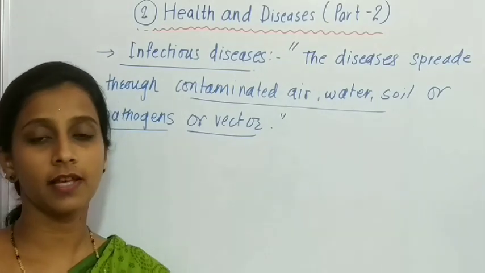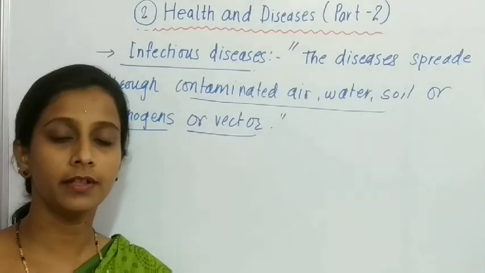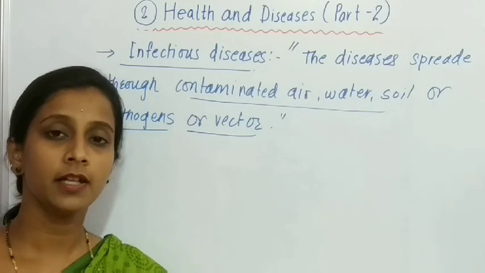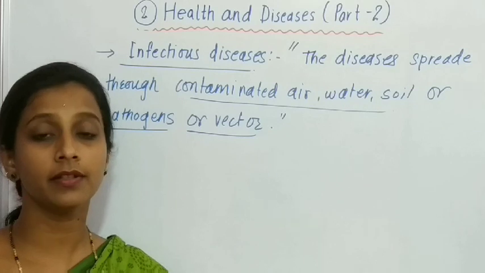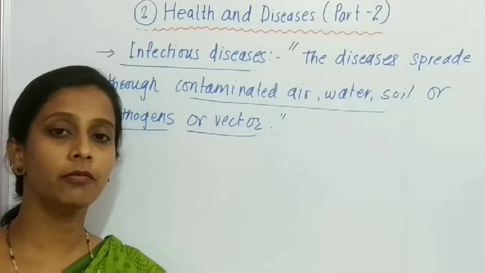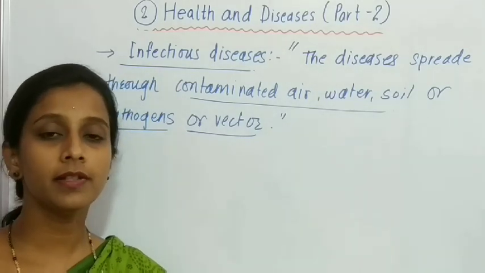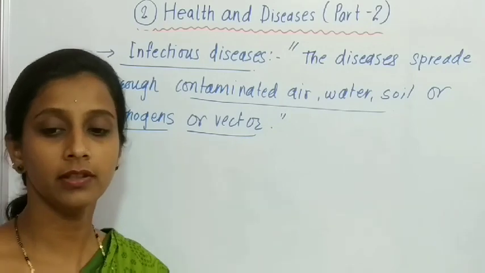There are several examples: TB, tuberculosis, hepatitis, typhoid, dengue. Now we will see all these examples one by one in detail.